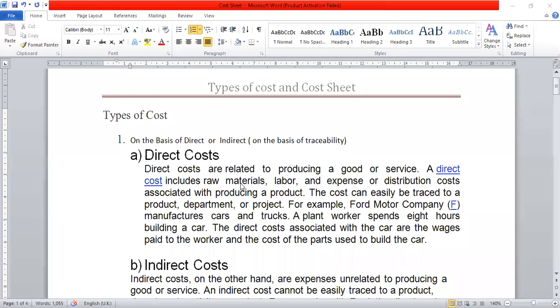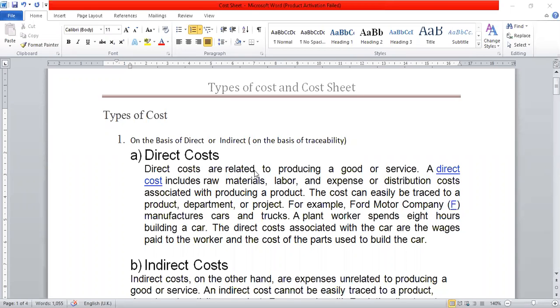For example, Ford Motor Company manufactures cars and trucks. The plant workers spent 8 hours building a car. The direct costs associated with the car are the wages paid to workers and the cost of parts used in building a car. That means the company is producing both products, trucks and cars. So the labor cost of the workers working on the cars is considered as the cost of cars.